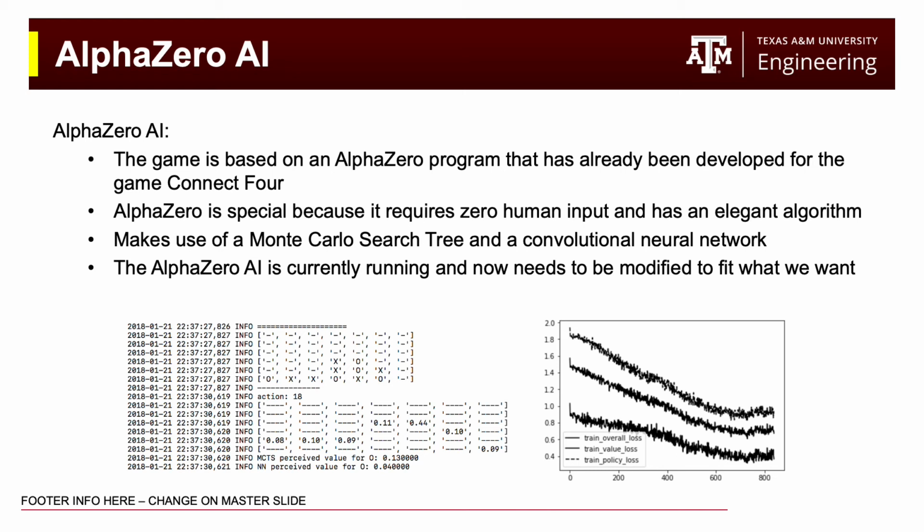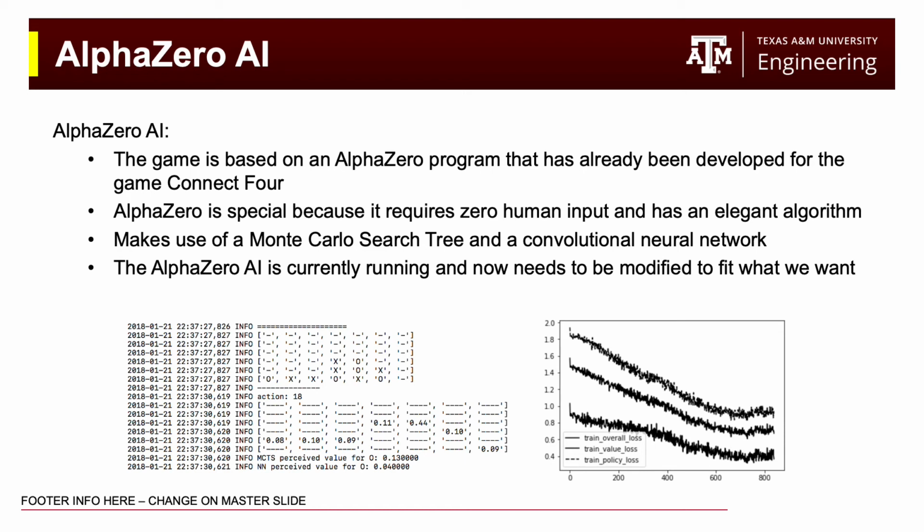First, the Monte Carlo search tree. This is a search algorithm that can store and explore different possibilities. For example, it can store different moves of a board game and look ahead at future board states. The second is the convolutional neural network. This is a type of neural network that senses patterns within two-dimensional data, like pictures or game boards.